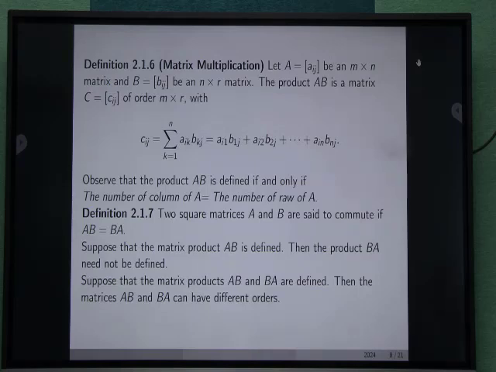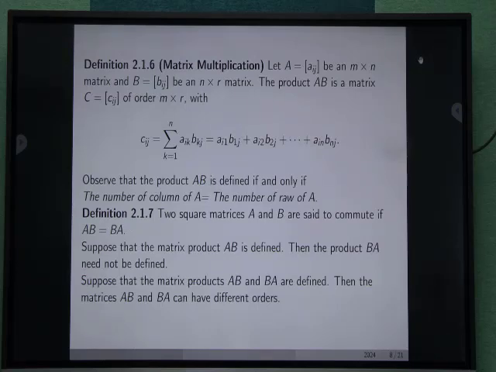Matrix multiplication. Let A equal to a_ij be an m cross n matrix and B equal to b_ij be an n cross r matrix. The product AB is a matrix c_ij of order m cross r, with c_ij equal to the summation over k equal to 1 to n of a_ik b_kj, and it can be written in this form: a_i1 b_1j plus a_i2 b_2j up to a_in b_nj.